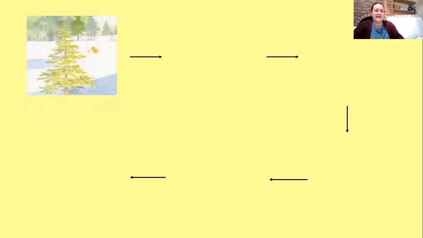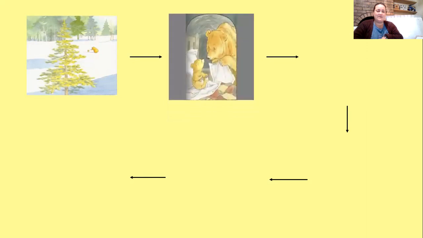So Big Bear and Little Bear are playing there. Now, which one's going to come next, you think? Do they go straight outside? They don't go straight outside to look at the dark just yet, do they? Because Big Bear sends Little Bear to bed. So there is Little Bear saying, I can't sleep, I'm too scared.